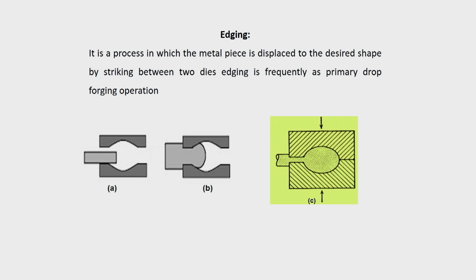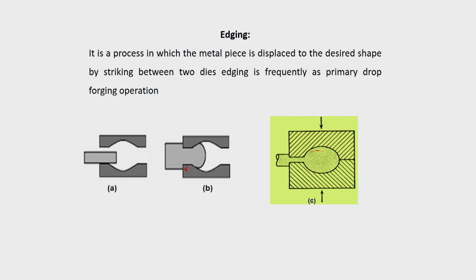Then comes the edging. Edging is where the metal is displaced to a desired shape by striking between two dies, and the metal also flows into that and fills up this cavity. You can see that initially it is like this, and when you press it, the cross-section area keeps on decreasing. So, metal will flow in this direction. In an enlarged view, it is showing that it will just flow, but as it moves down, more and more metal will flow, because the gap keeps on reducing, and finally you will find that it is confined. The metal flow is confined and then you get a shape.